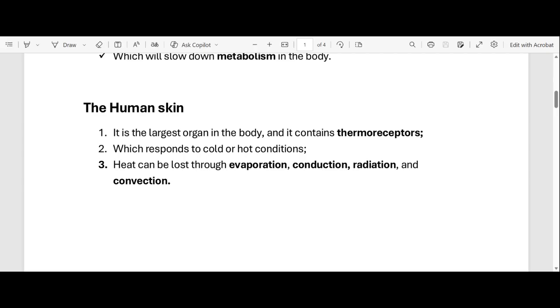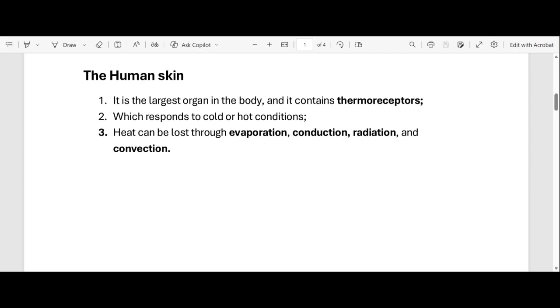Right? Like for example, the sun. The sun is transferring heat to us, right? We are far away from the sun, yet we feel the heat that's coming from the sun. So it means that heat is transferred from the sun to us, hence we call sun rays radiation. And also, convection is when heat is transferred through the movement of fluid. Okay, I hope that makes a lot of sense.